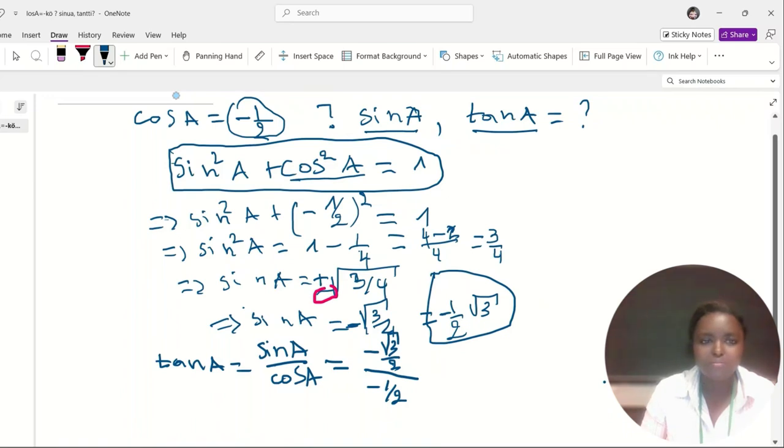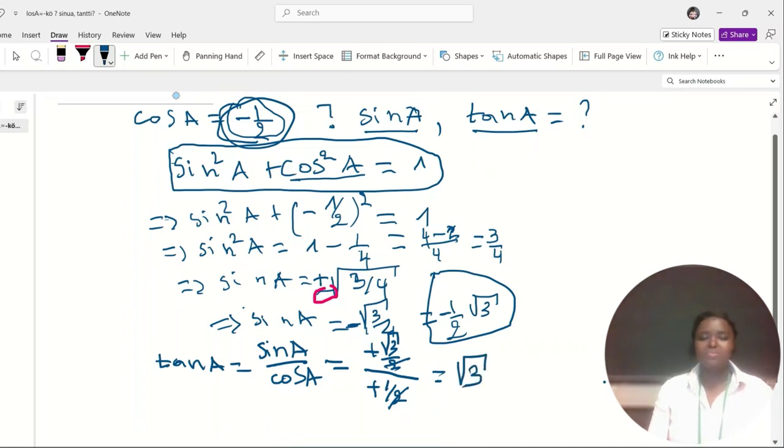Then the 2 will be simplified. Minus and minus will be plus. Then we remain with square root of 3.